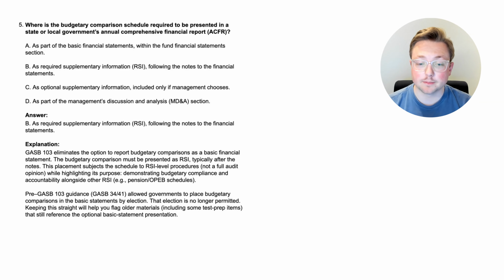The budgetary comparison must be presented as RSI, typically after the notes. This placement subjects the schedule to RSI level procedures, not a full audit opinion, while highlighting its purpose, demonstrating budgetary compliance and accountability alongside the other required supplementary information such as the pension or the OPEB schedules. Pre-GASB 103 guidance, and this is what I was talking about, GASB 34 and 41, which, by the way, again, you don't really need to know that. But anyway, this allowed governments to place budgetary comparisons in the basic statements by election.